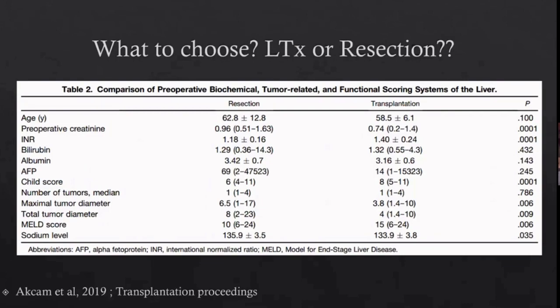Should we go for resection or liver transplantation? This was again a recent study in 2019, published in Transplantation Proceedings. They had looked at Child A patients and divided them into two groups, transplant and resection. The preoperative data was almost matching, although there was some increased rate of multifocality in the transplantation group.